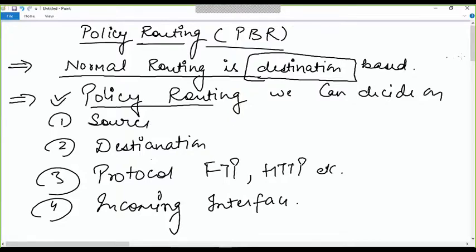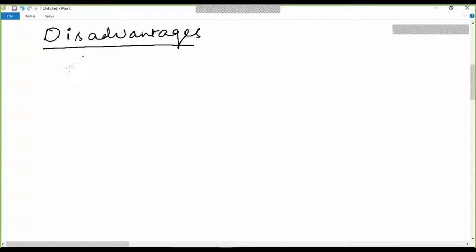But the main disadvantage with policy routing is, first, the configuration is manual.